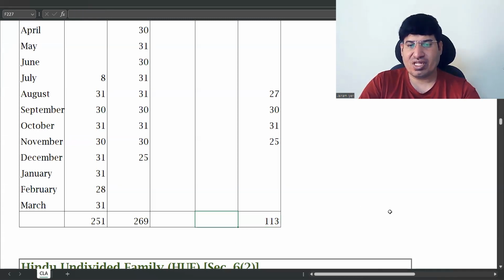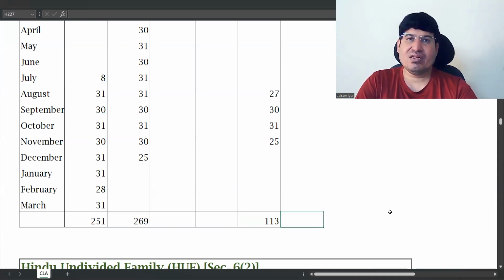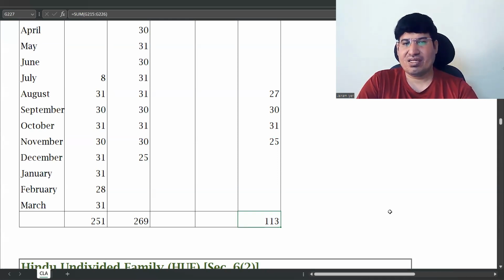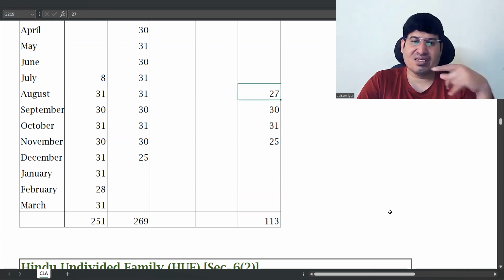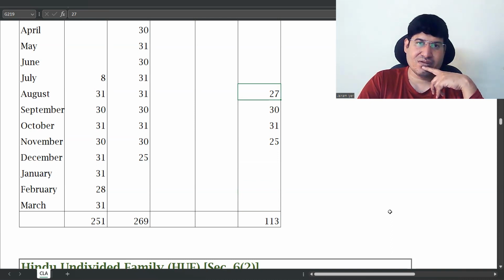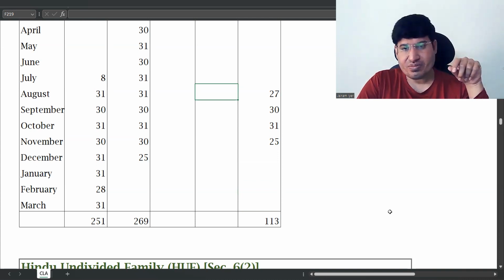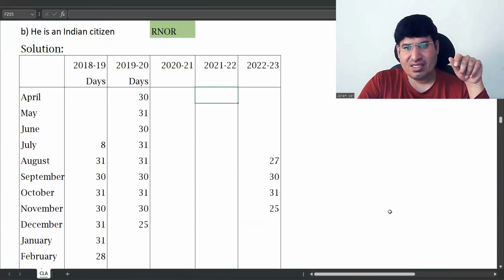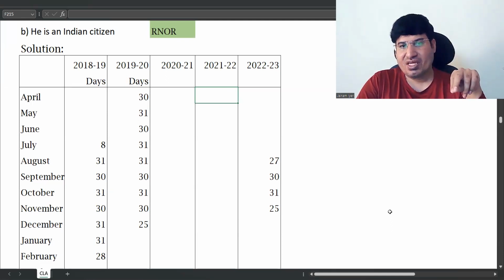This is 130, more than 182. Total of this is more than 365. So he is a resident. The first point is he is a resident. Now, to see whether he is an ordinarily resident or not, you need two additional conditions. First, he should be a resident in 2 out of 10 previous years.